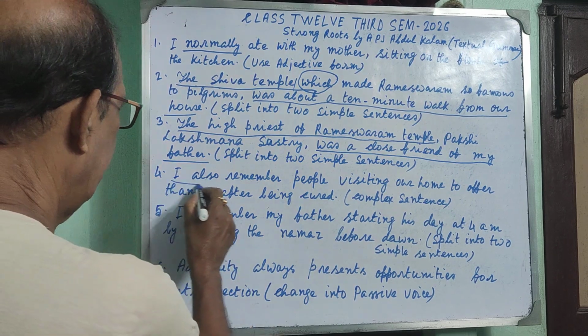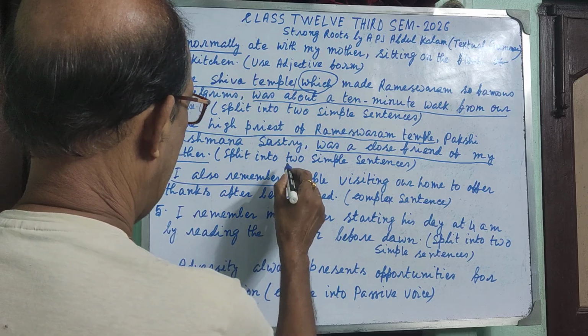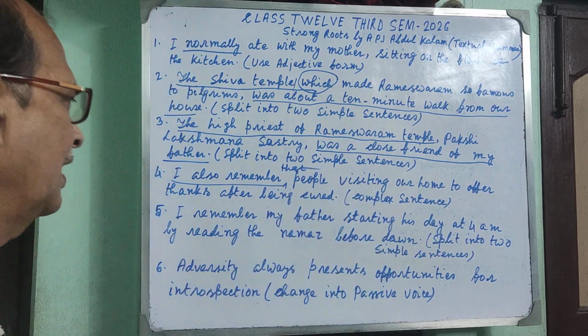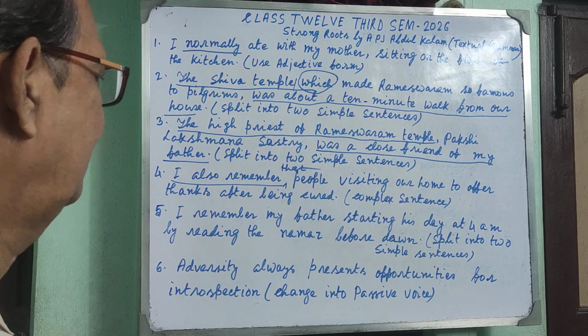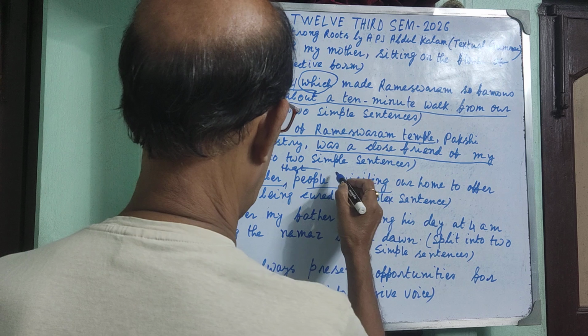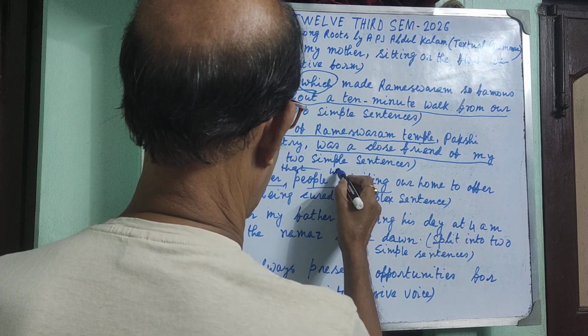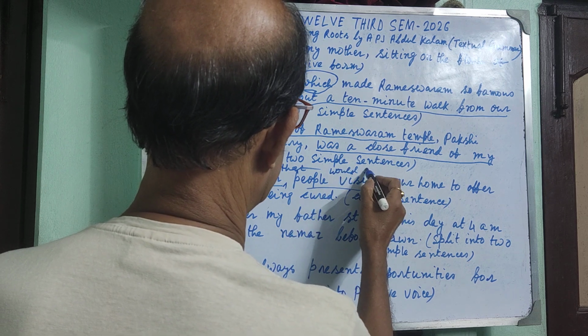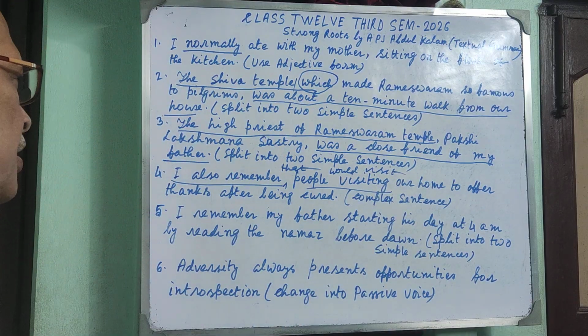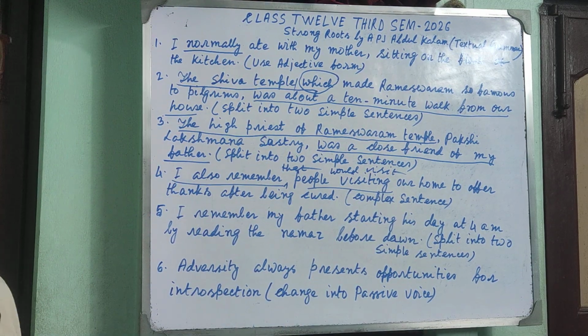So I also remember that people would visit our home to offer thanks after being cured.